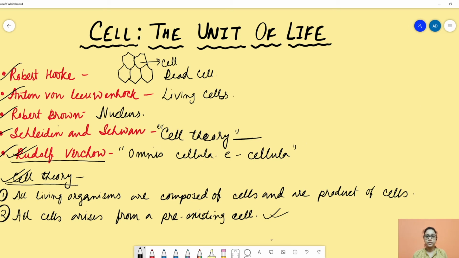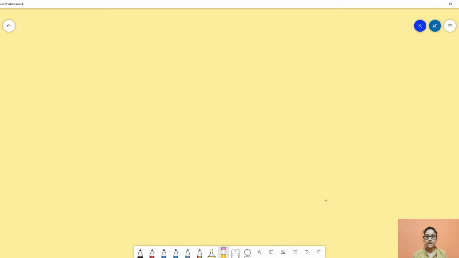Next, we will discuss the size and shape of different cells. Size of cells. We know that cells may be very small in size, or they can be very large, or they can have an elongated structure also.